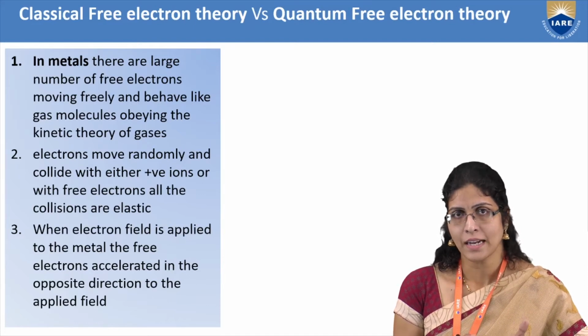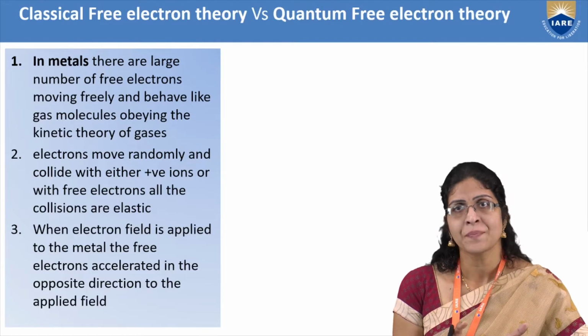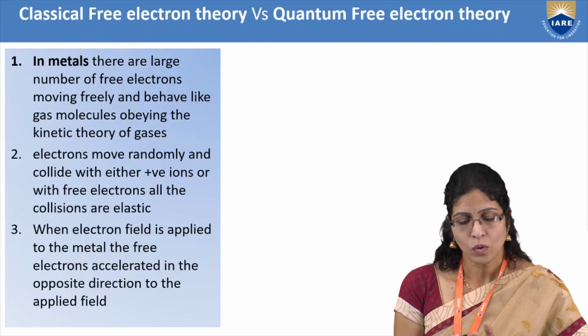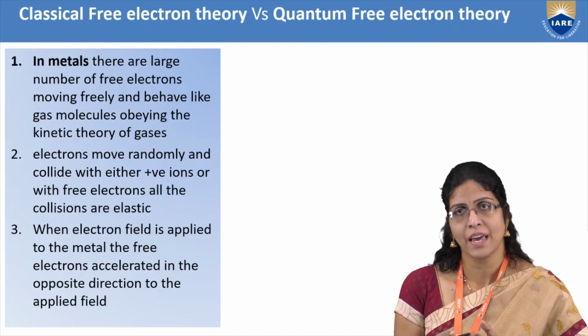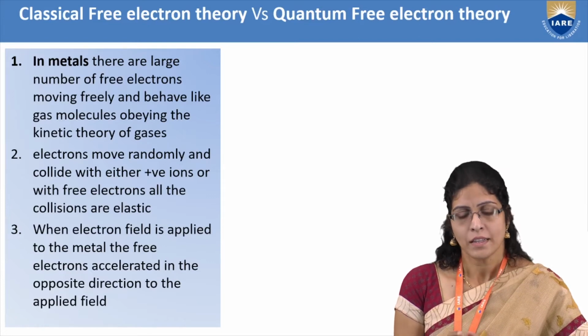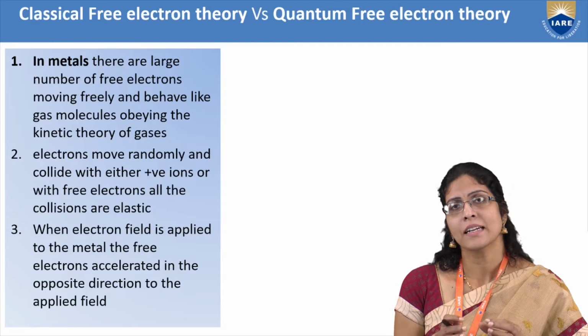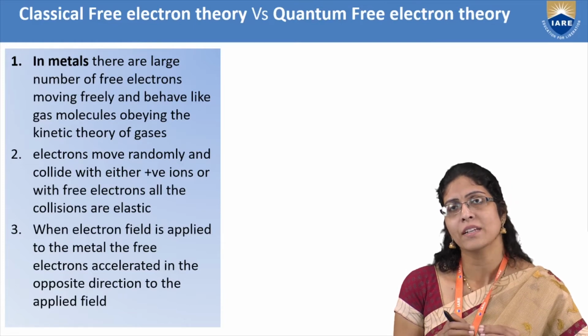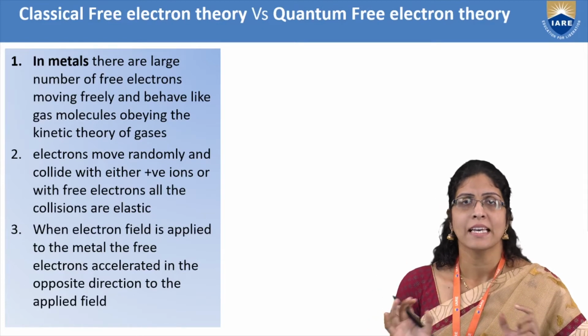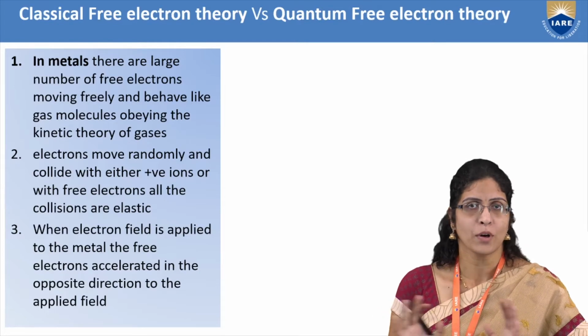Drude, in 1900, and nine years after Drude, Lorentz also was there. These physicists were looking into metals and the behavior of the electrons in the metals and how this behavior can assist electrical conductivity. Apart from the free moving behavior, obeying the principles of the kinetic theory of gases, they also understood that these free electrons can collide with the positive ions, which are distributed in the form of a lattice. Lattice in the sense of equally distributed positive ions.